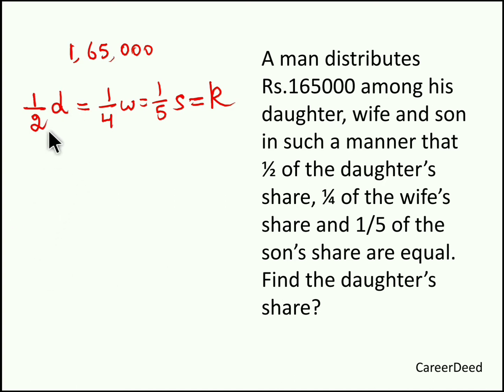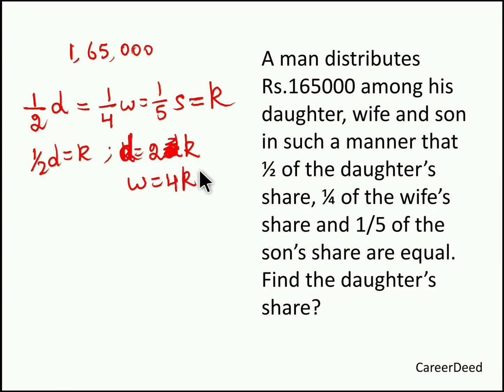Now, half of daughter's share is equal to k. So we can say k equal to 2d, D equal to 2k. And W equal to 4k, and S equal to 5k. So daughter, wife and son: 2k is to 4k is to 5k.